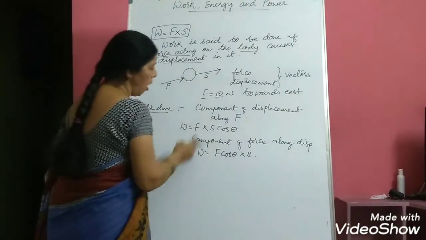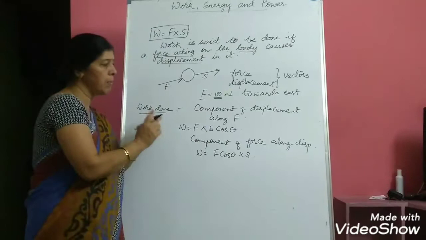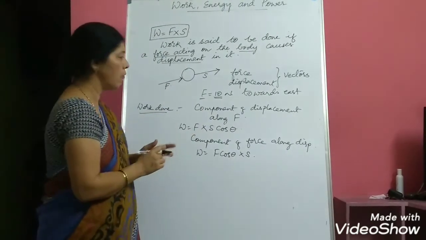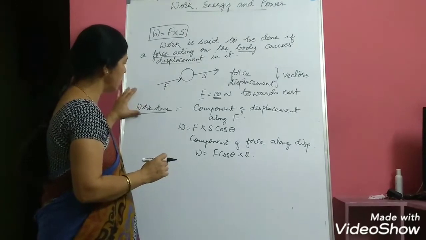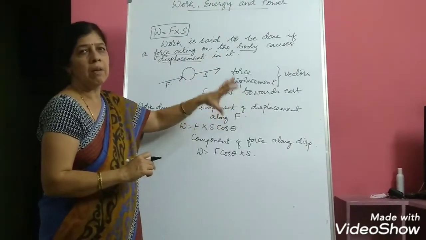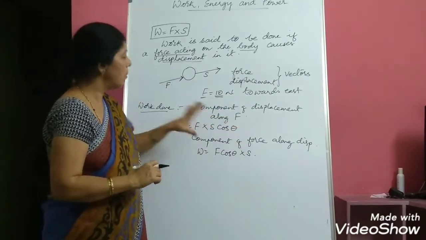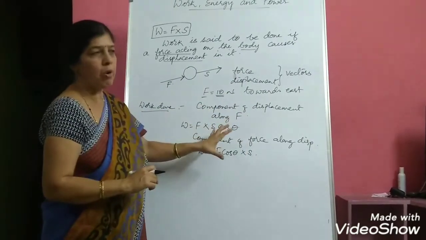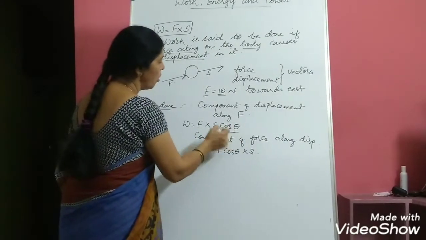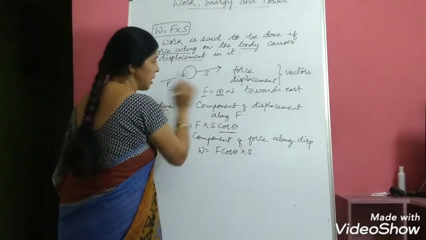Now, these two formulae arise from the resolution of force and displacement. Of course, resolution of vectors is not covered in detail in the scope of the syllabus, but we need to know about these two formulae, because sometimes, as I told you, force and displacement will not be acting in the same direction.